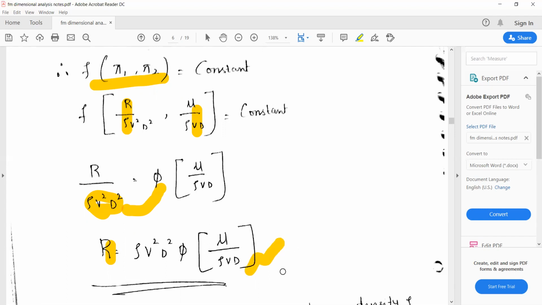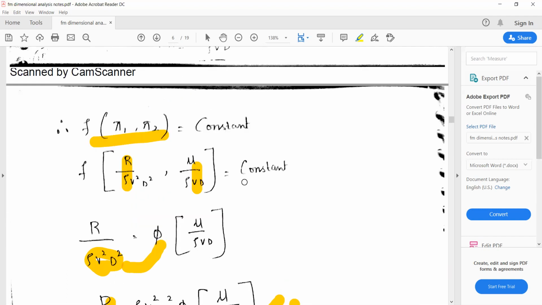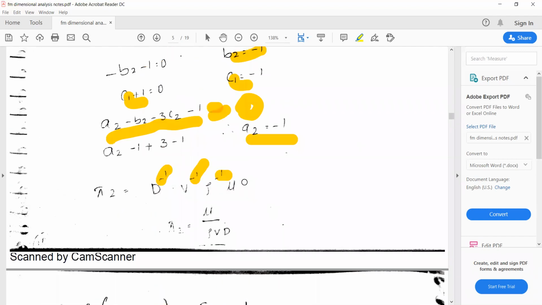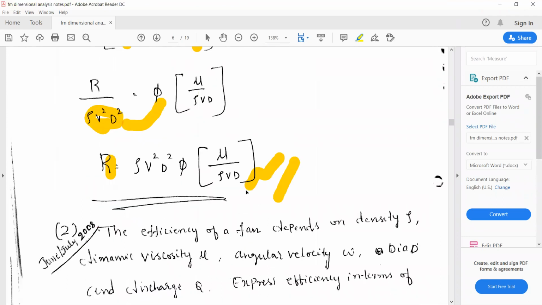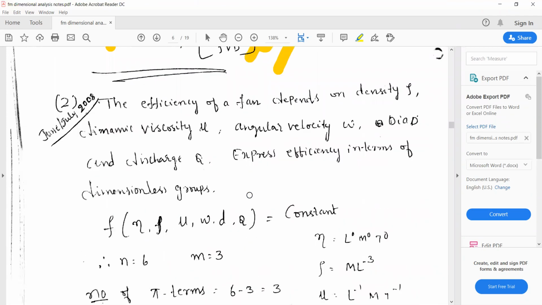So this is the expression for drag force, which is calculated by making use of dimensionless terms called pi terms. So this is how, basically, numericals can be solved by making use of Buckingham's pi theorem procedure.